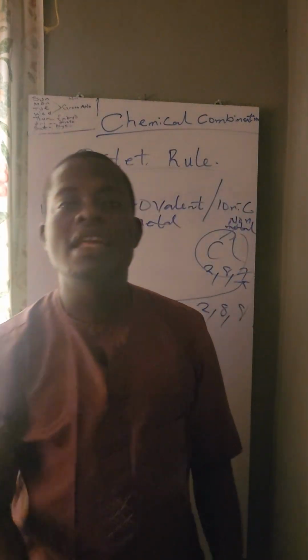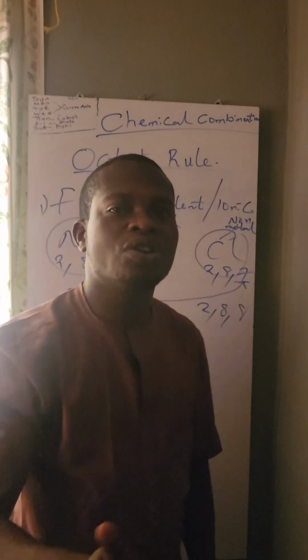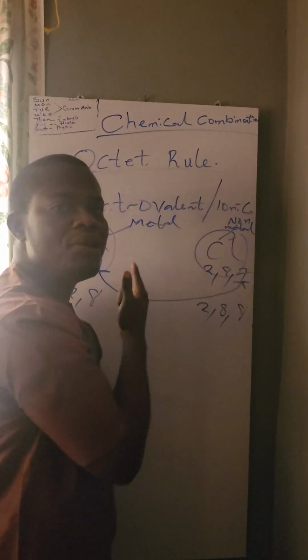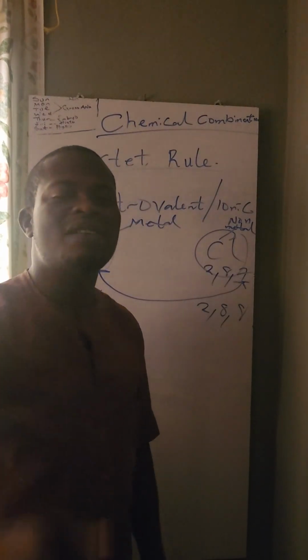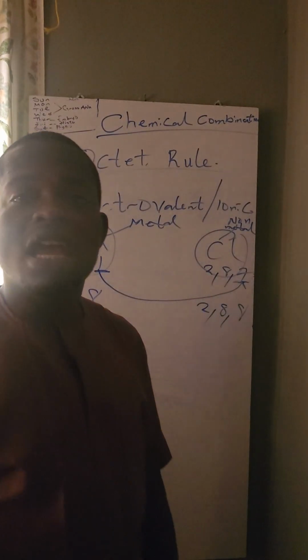So in a situation whereby you are given any compound and you see that you're having a metal and a non-metal, what should come to your brain? This type of combination is what? Electrovalent combination. And the type of bond that exists between them is what? It is an ionic or electrovalent bond.